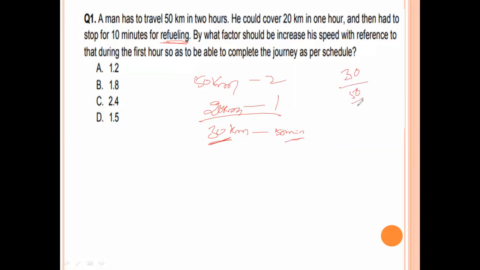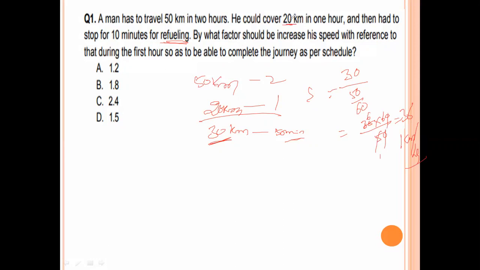Time is 50 minutes, converted into hours by dividing by 60, so the speed is 30 into 60 by 50, which is 36 kilometers per hour. That is the speed. Here the previous speed is 20 kilometers per hour.